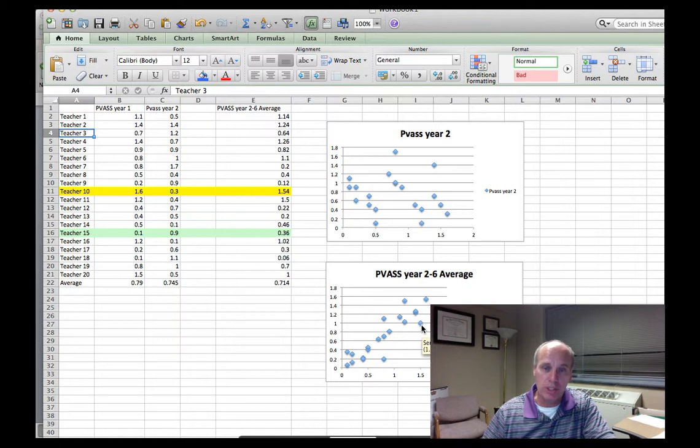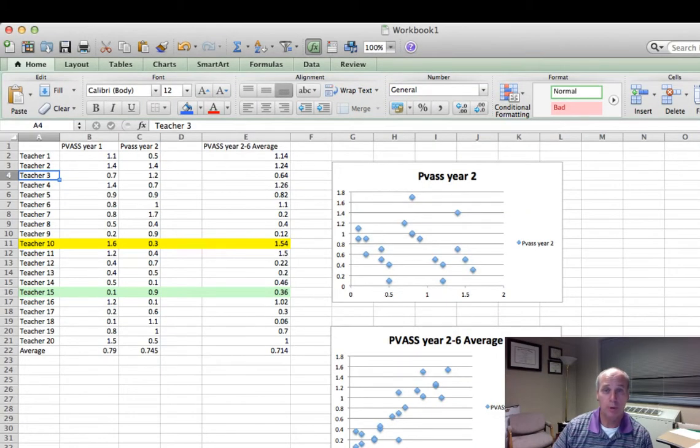Okay. But the point is, each data point here represents a person, okay, not a group. And there are two values for each person here. One value, which you might call the X value, is, I think, the PVAS year 1 number. And the other data point is the Y value, and I think in this case it's the number that's associated with that person here. So each dot here represents one person, but two different data points about that person. And we're seeing, is there a correlation between those two data points, right? With two data values.